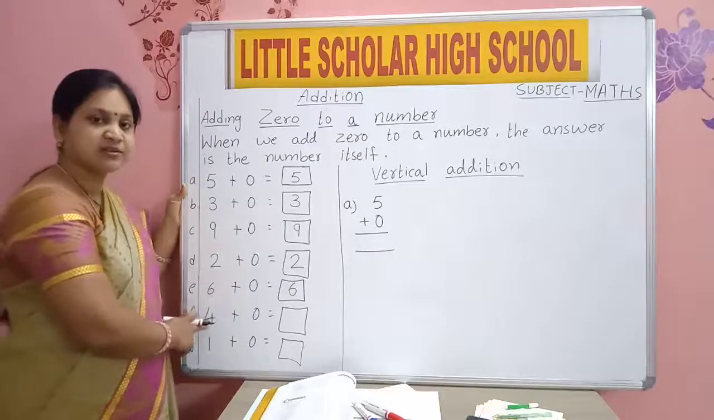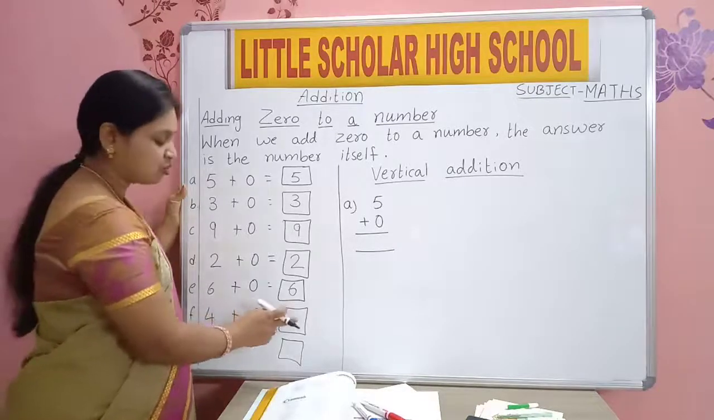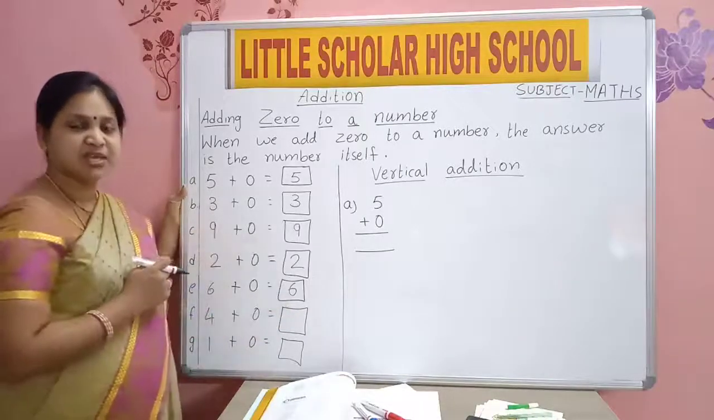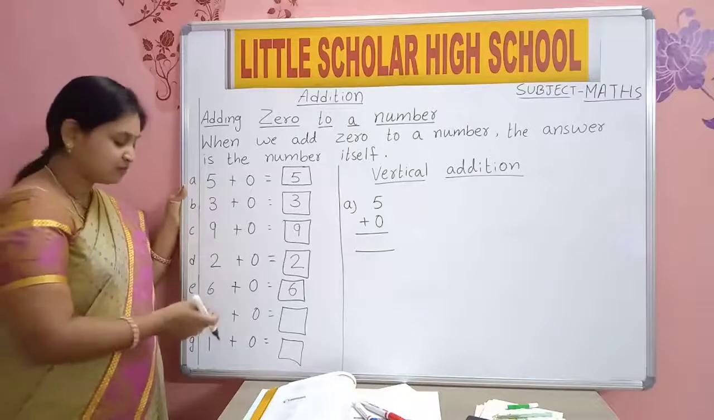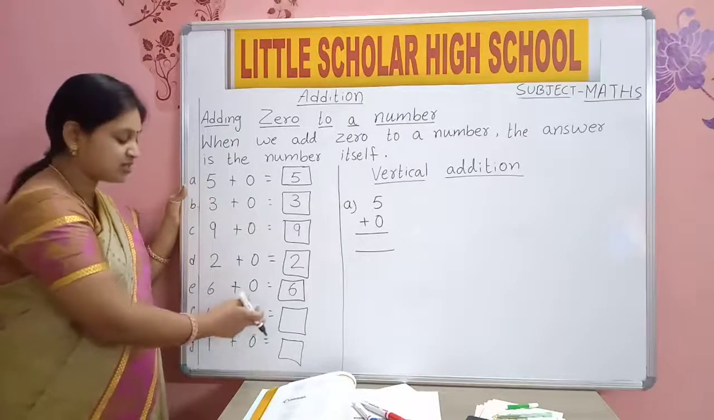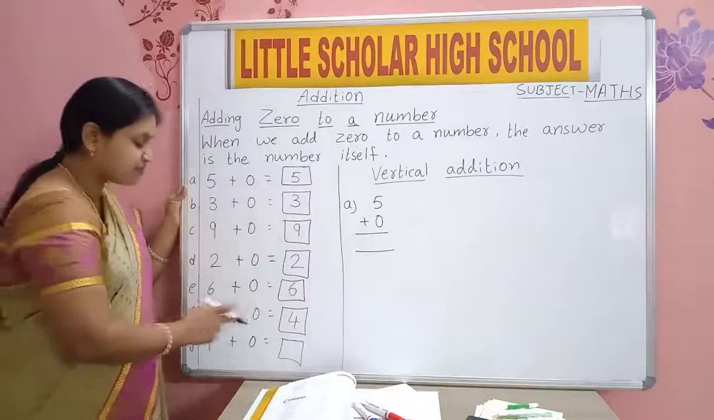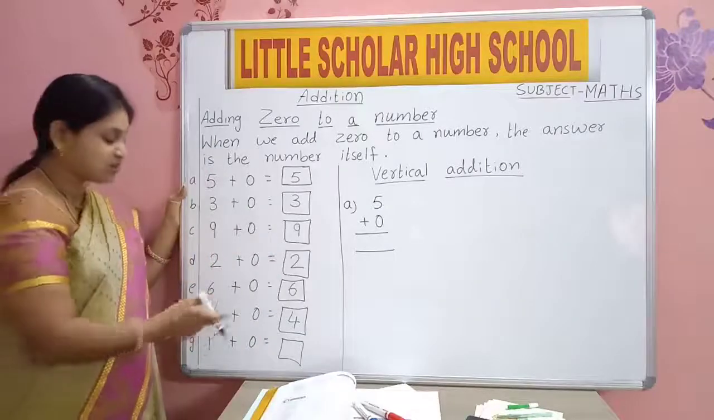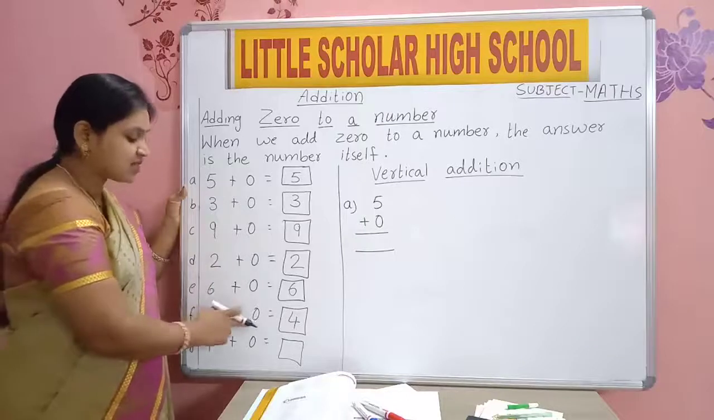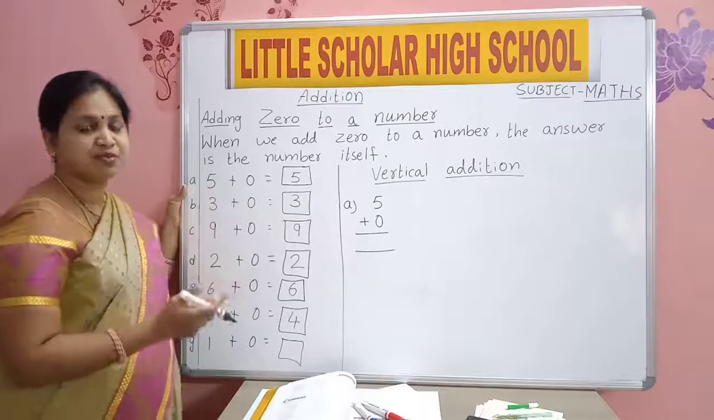Now read out this one. 4 plus 0 is equal to how much? Say me, which number do you have? 4 is added to 0. 0 means nothing, so the same number 4 will be the answer. Why? Because 0 means nothing. No value for 0. So 4 plus 0 is equal to 4 only.